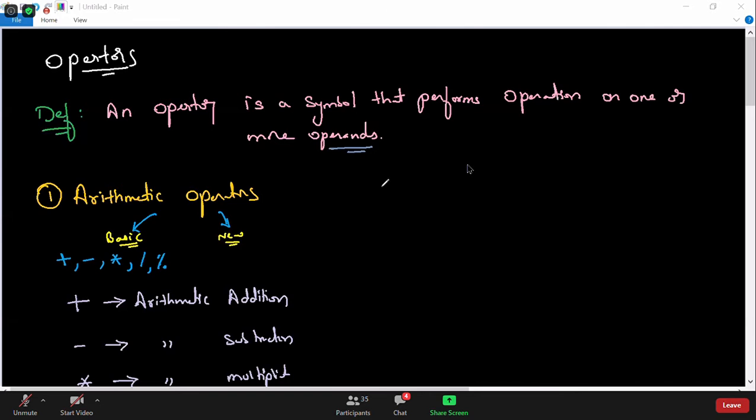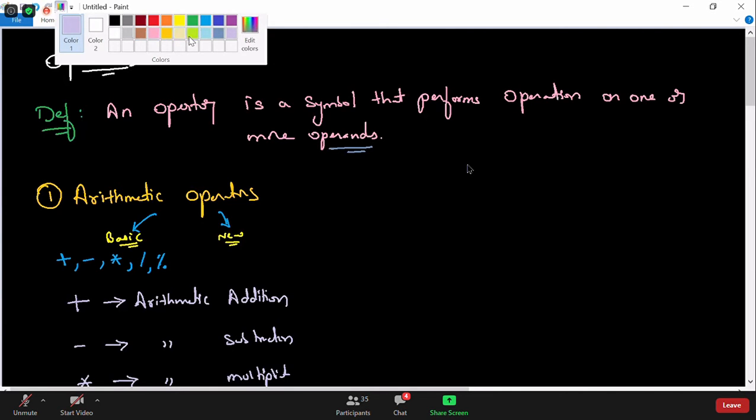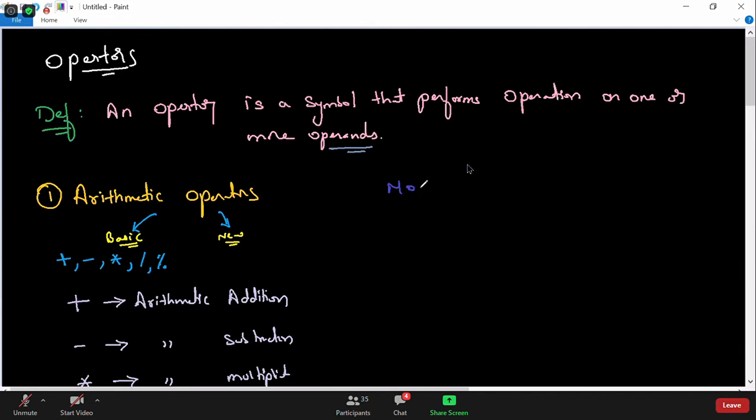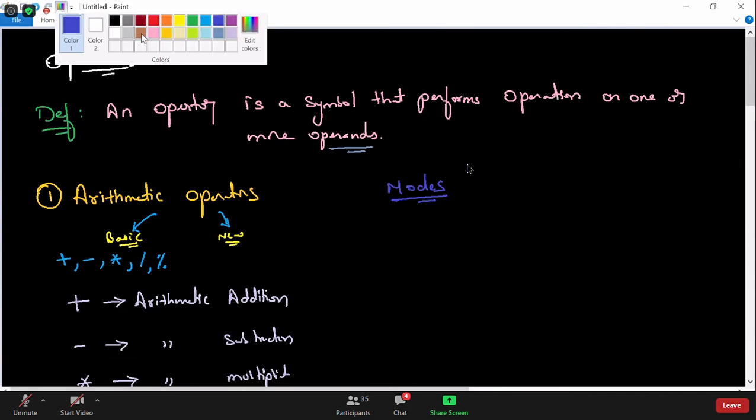So let's get back and talk about how they work. Basically, all these operators, except one or two operators I'll talk about, work in three different modes. There are three different modes these arithmetic operators generally work with. What are these modes actually?